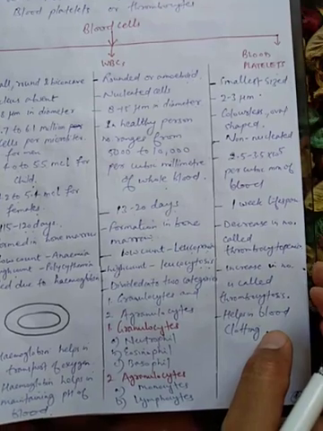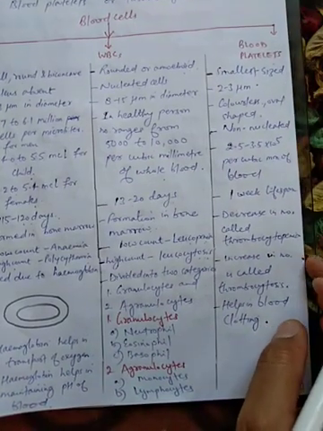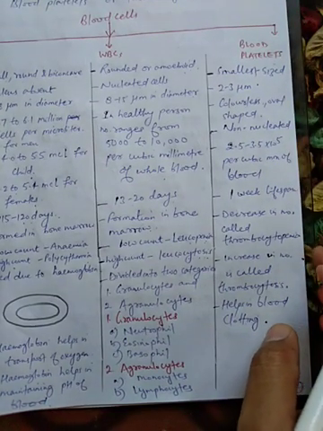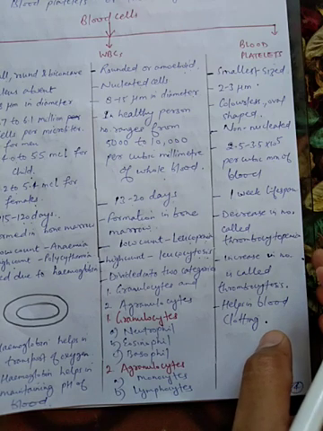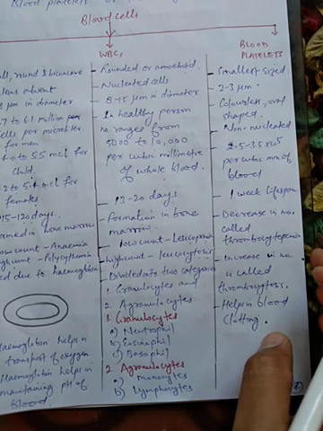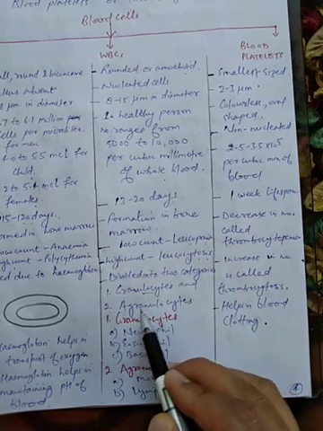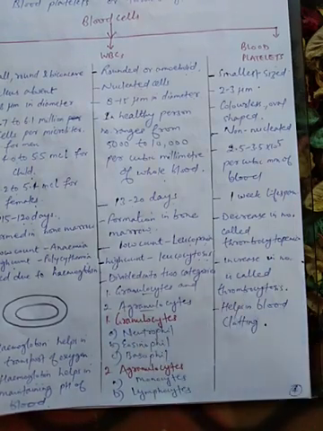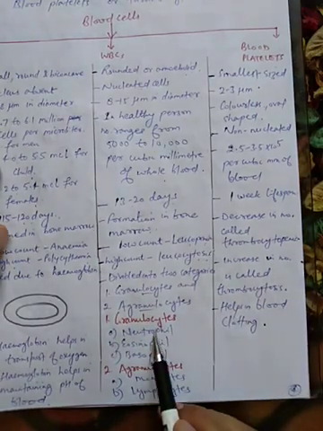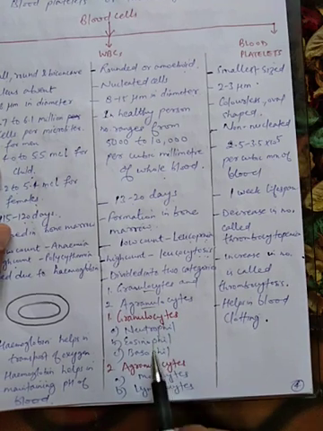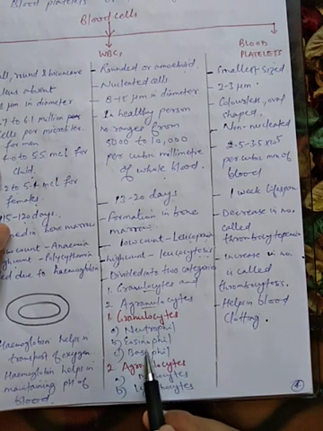Now students, on the basis of presence of granules, these white blood cells are divided into two categories. First is granulocytes and the second is agranulocytes. These granulocytes are subdivided into neutrophil, eosinophil and basophil.